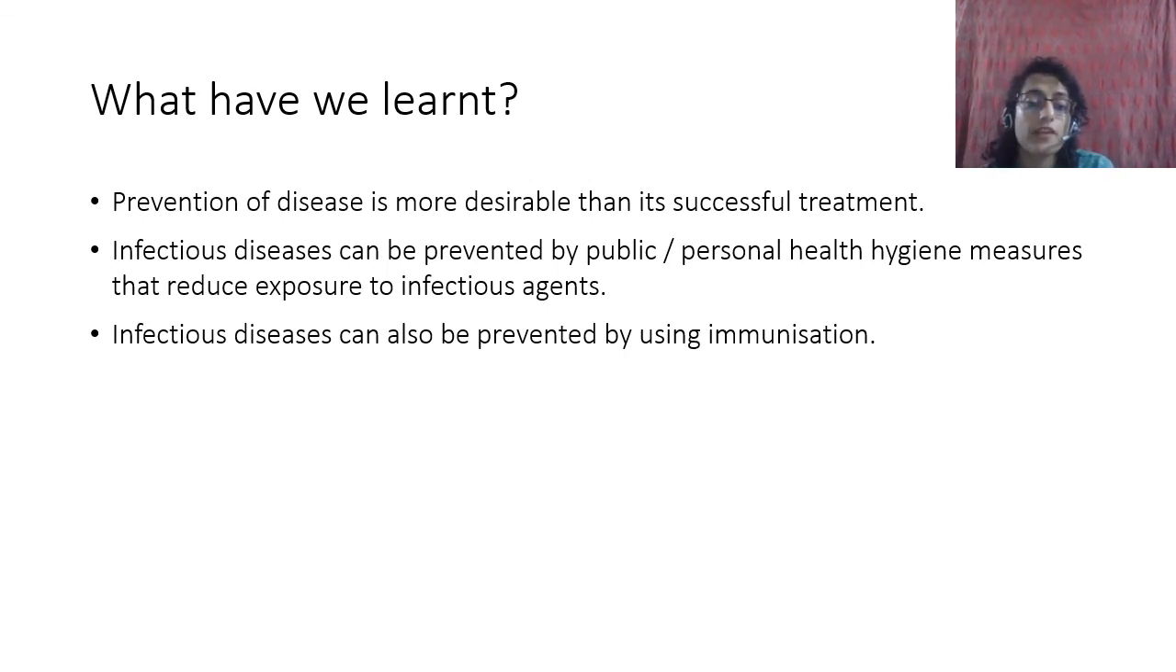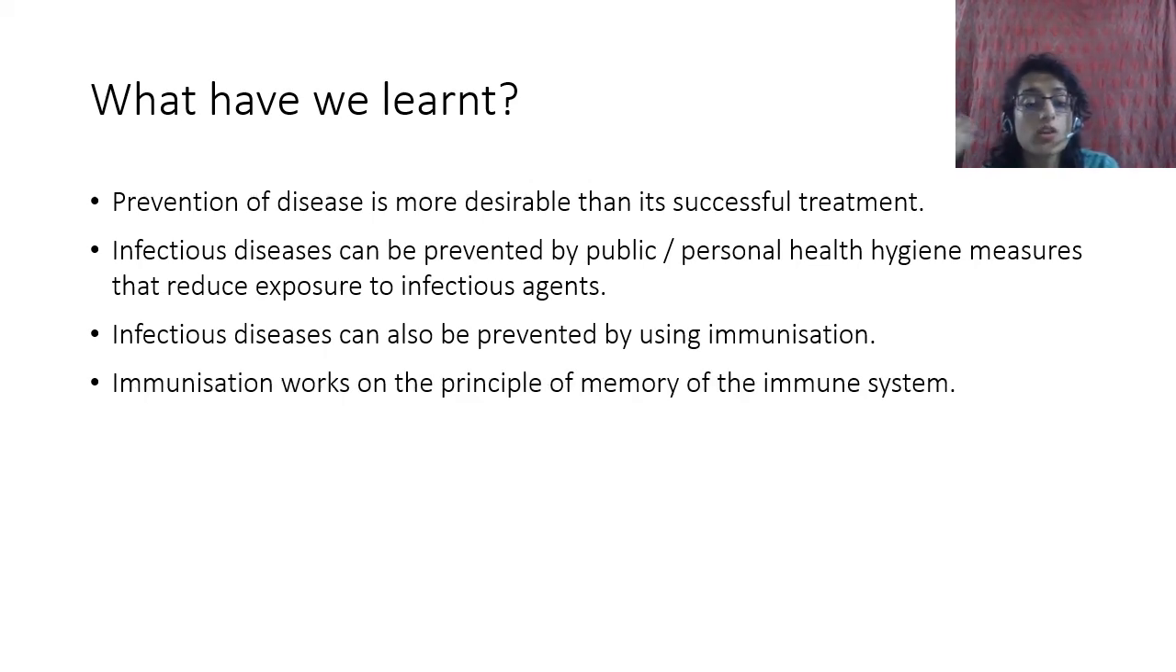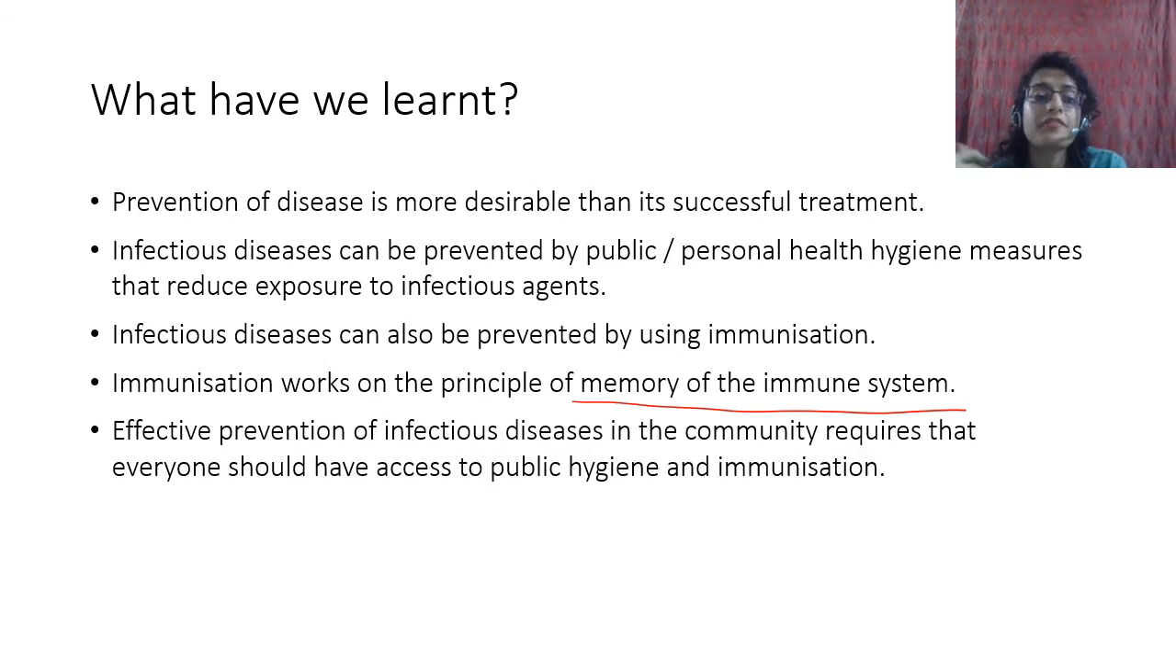So infectious diseases can also be prevented by using immunization. Immunization works on the principle of memory of the immune system. Okay, this might be asked, what is the principle? It is the memory of the immune system. An effective prevention of infectious diseases in the community requires that everyone should have access to public hygiene and immunization.